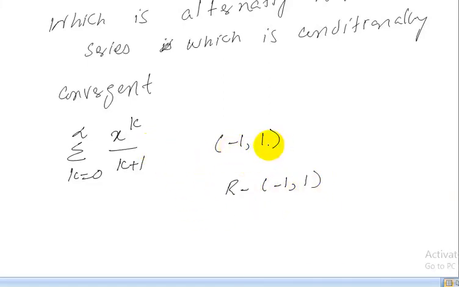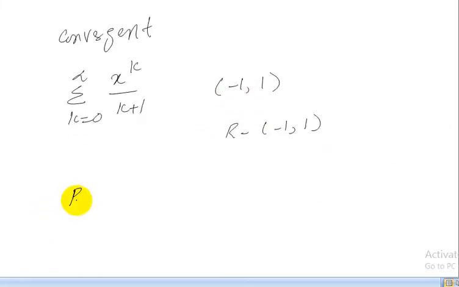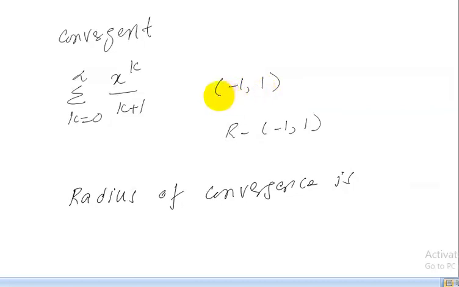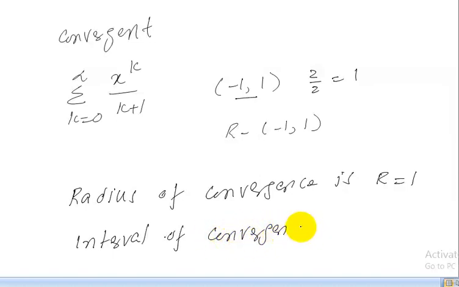So we can say that the radius of convergence is, as the length of this interval is 2 units, and the radius is half of the length, so the radius of convergence is equal to 1, R equal to 1, and the interval of convergence is minus 1 to plus 1, as in this interval our series converges.